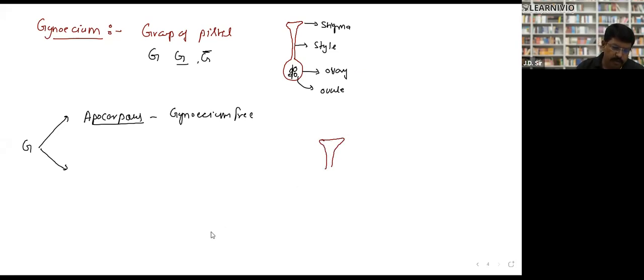So 4 carpels are present there in the flower. This is the 1st, this is the 2nd, this is the 3rd one, this is the 4th. So there are 4 carpels. Yes.